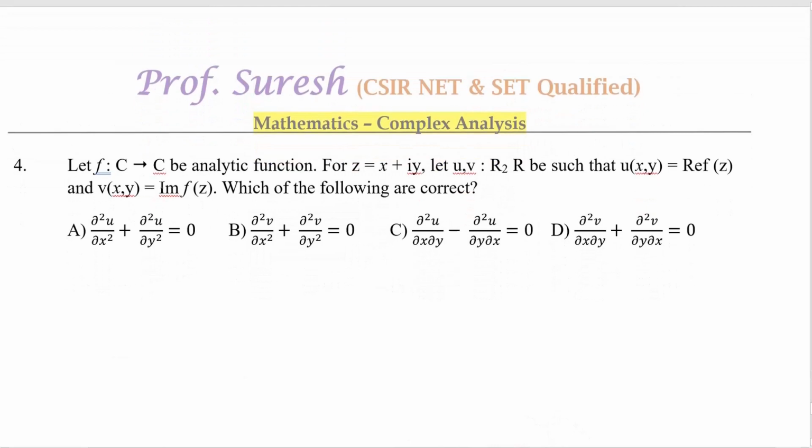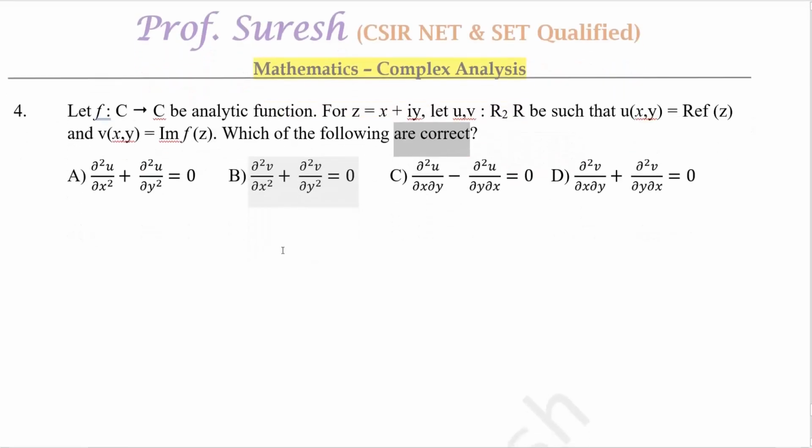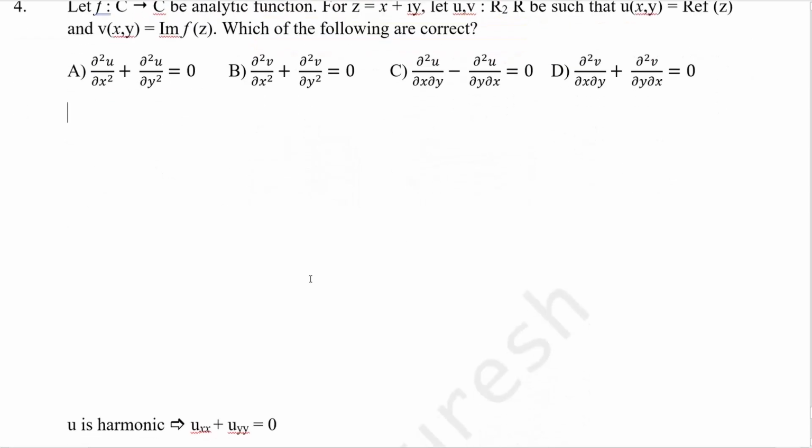So next question, let f from C to C be an analytic function for z equal to x plus iy. These are all usual notation. u is the real part and v is the imaginary part. Which of the following are always correct? Uxx plus uyy equal to 0. You simply say the real and imaginary parts of an analytic function are harmonic, so this is a Laplace equation, so options A and B are correct. So we have to check C and D. So u is harmonic implies uxx plus uyy equal to 0. The same reason for v, the second option also.